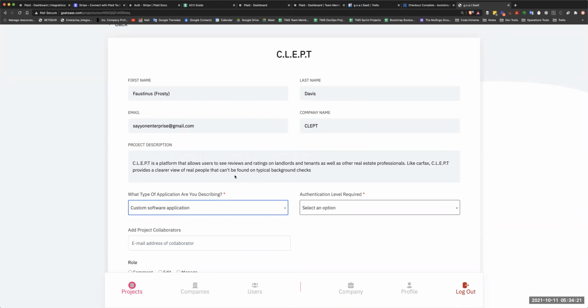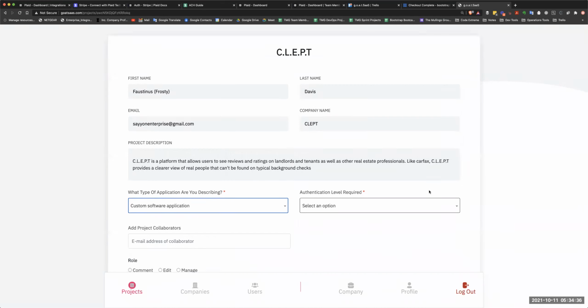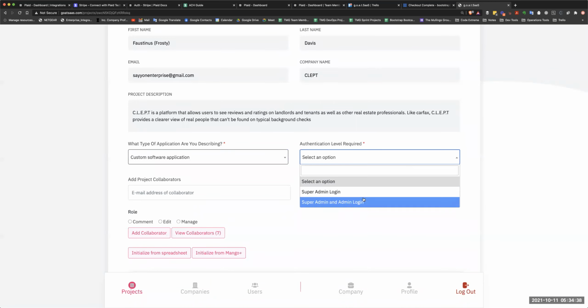g.o.a.t. is a platform that allows users to see reviews and ratings on landlords and tenants, as well as other real estate professionals. Like Carfax, g.o.a.t. provides a clear view of real people that can't be found on typical background checks. So we're still with that, yes? And so I'm selecting g.o.a.t.SaaS here.